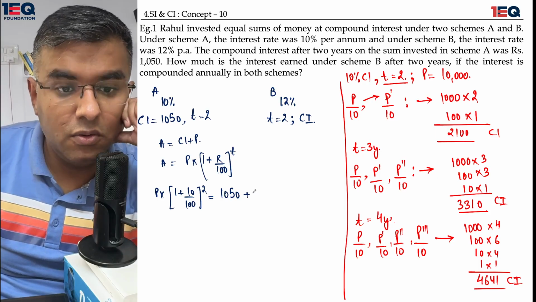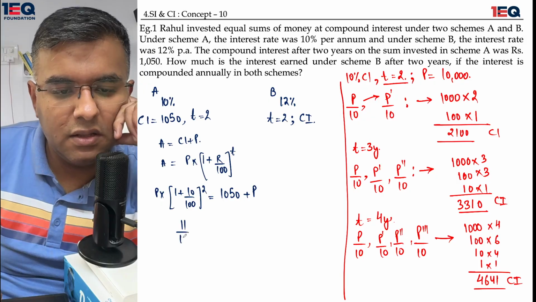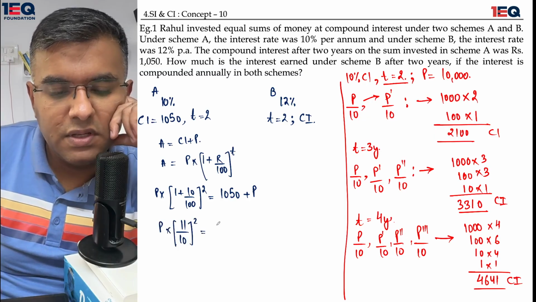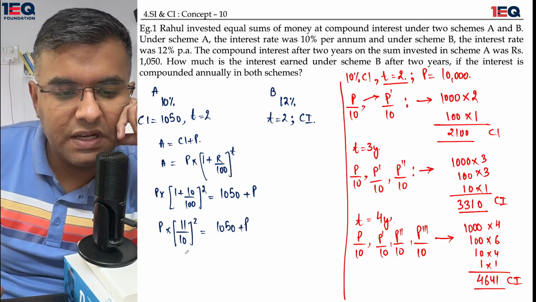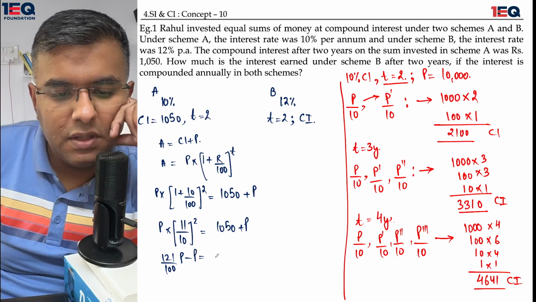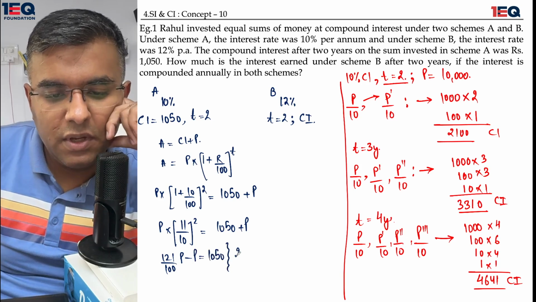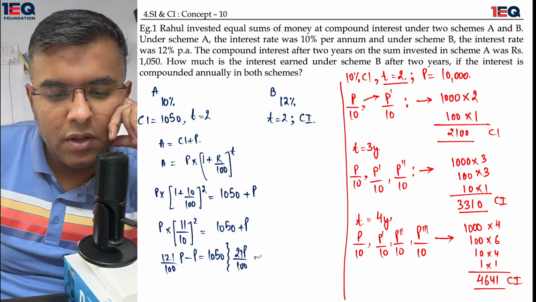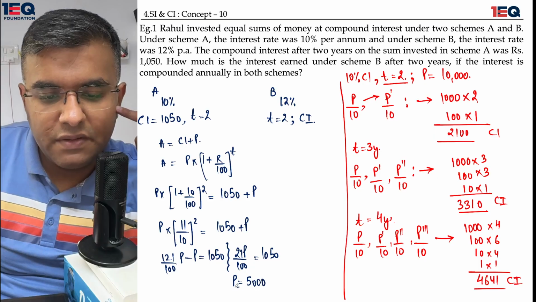What is the principal? The principal is something which I need to find out. I'll quickly solve this. From here I would get the value as (11/10)^2 multiplied by P is equal to 1050 plus P. The P should come here on the left hand side. This turns out to be 121/100 P minus P is equal to 1050. This would give me 21P/100 being equal to 1050, and the value of P, which is same in both the cases, is going to come out as 5000 rupees.